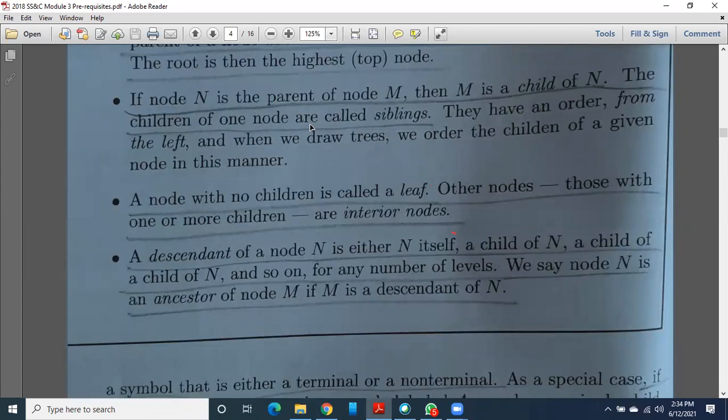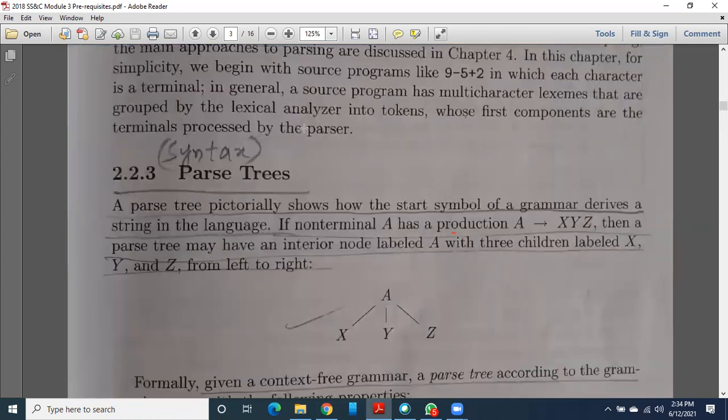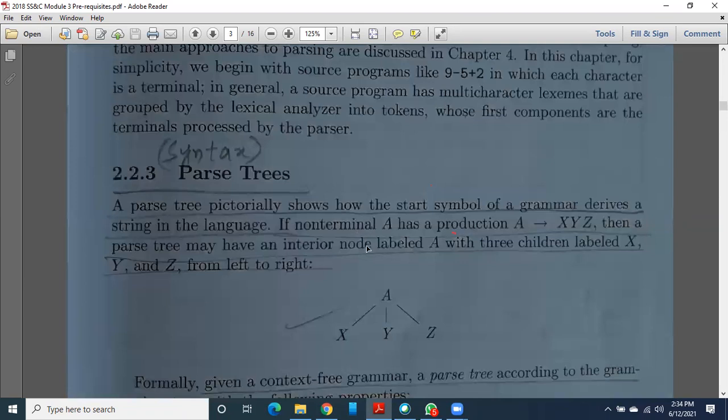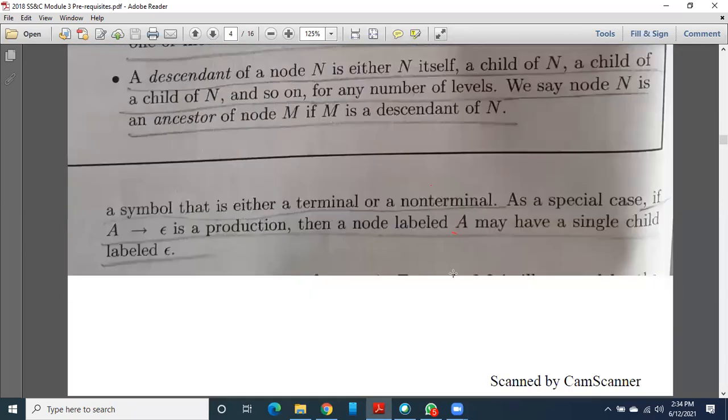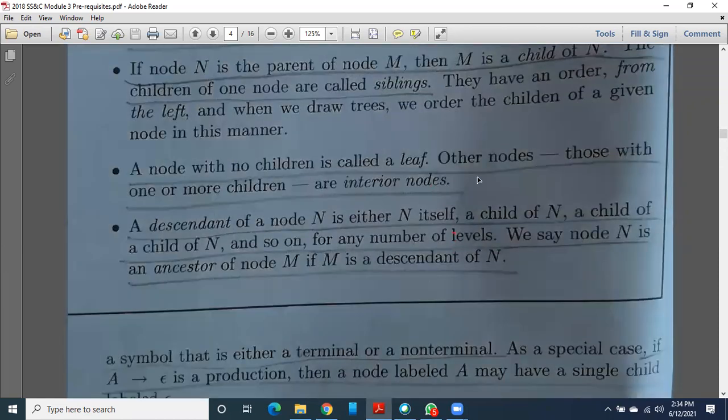The children of one node are called siblings. In the previous diagram, A is a parent and X, Y, Z are its children, all having the same parent. Because of that, X, Y, Z are siblings, brothers and sisters. So the child nodes of the same parent are called siblings.